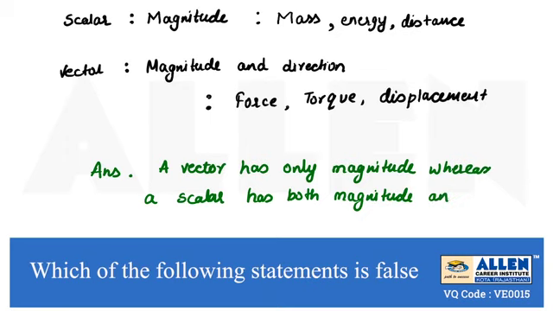Hence this will be the false statement. As we see, a scalar can be defined with the help of magnitude only and a vector can be defined with the help of magnitude as well as direction. So this will be our final answer. Thank you.